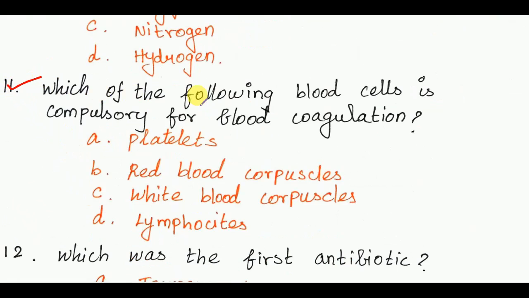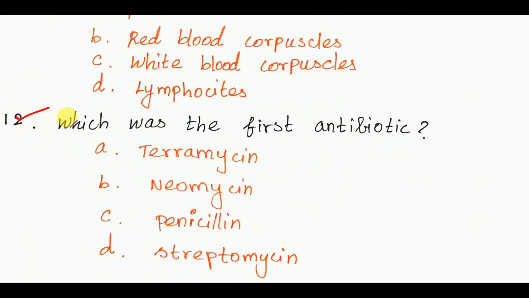Next, which of the following blood cells is compulsory for blood coagulation? The answer is option A, platelets. Next, which was the first antibiotic? The answer is option C, penicillin.